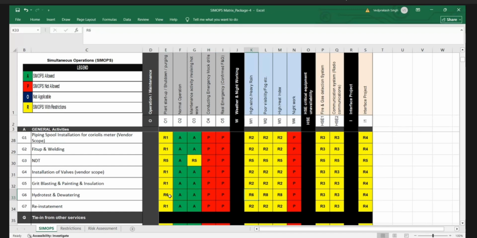Dewatering is from where? From the drain point, right? No, from where are you going to do the dewatering after the hydro test? How are you going to do the dewatering?